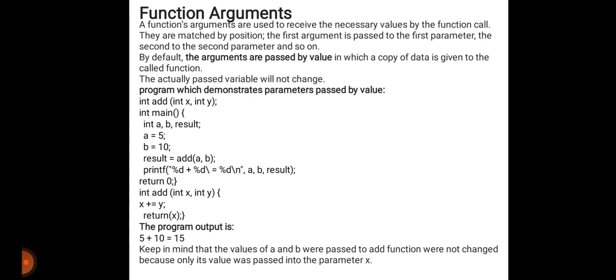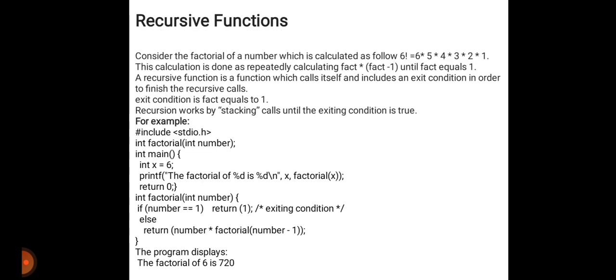Then next one is the recursive function. A recursive function is a function which calls itself and includes the exit condition in order to finish the recursive calls. In this case, for the factorial number calculation, the exit condition is fact equal to 1. Recursion works by stacking calls until the exit condition is true.